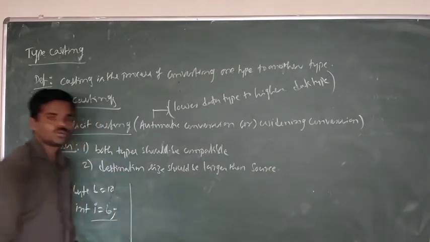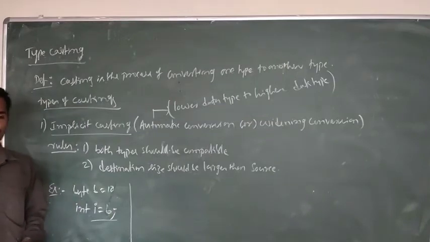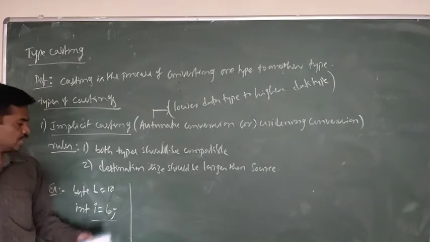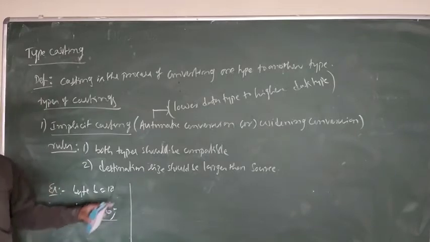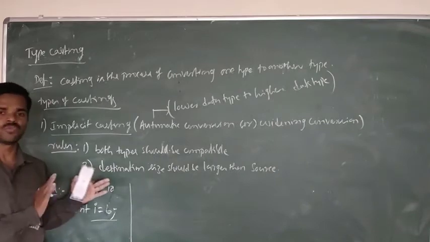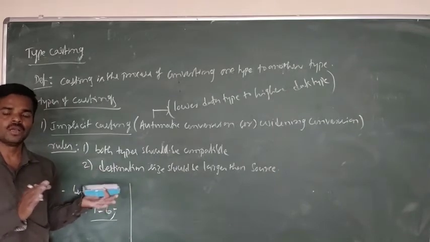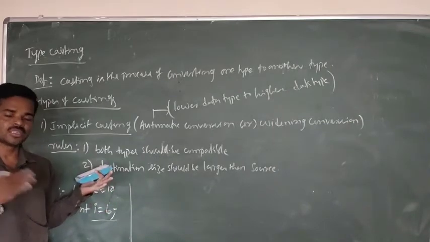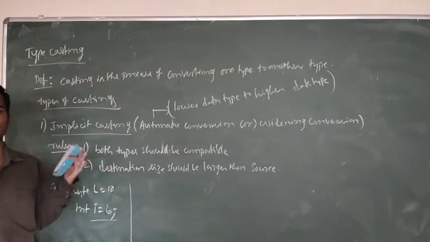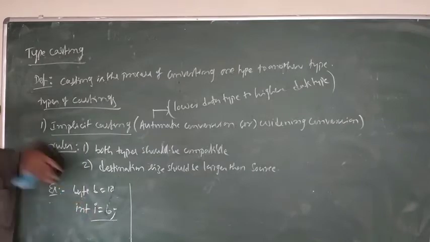Suppose we want to convert int to float. Int and float are both numeric types, so you can easily convert int to float. Int is small, float is large. So the small int can easily fit in the float, so both are compatible. Float is larger than int, so the int value can be easily stored into the float without any loss of data. That is another example.